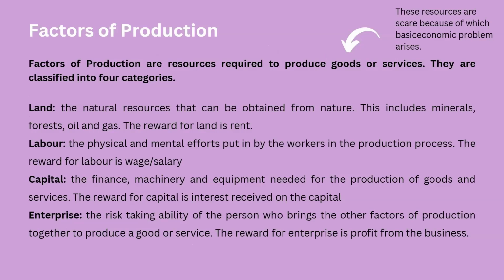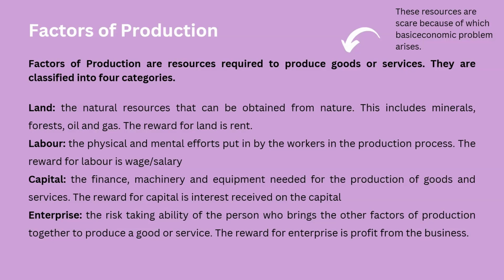So you remember we were talking about limited resources. Those limited resources also have a name, and that's the factors of production. Factors of production are resources required to produce goods or services. They are classified into four categories: land, labor, capital, enterprise.